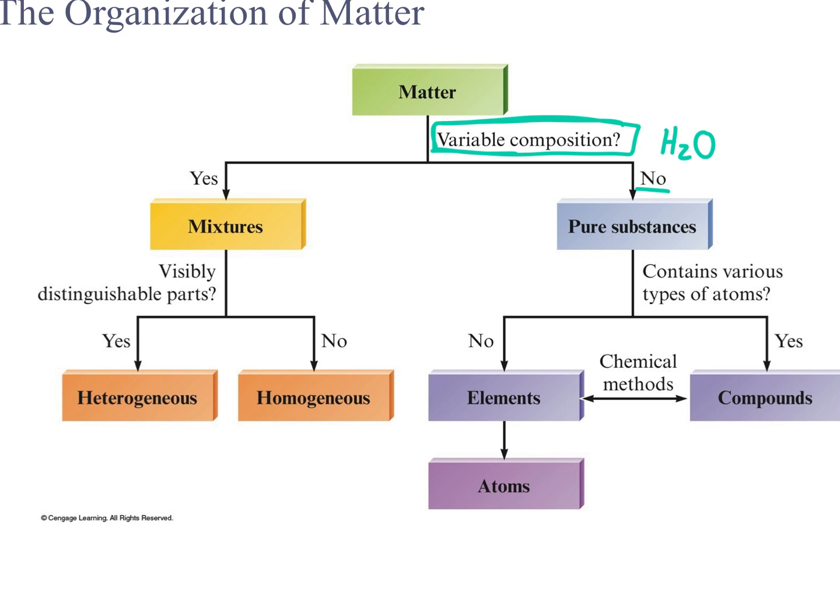Okay, yes, it could have a variable composition, it's considered a mixture. So if we could change its composition, that's considered a mixture. And does it have visibly distinguishable parts? It would be heterogeneous, and if not, it'd be homogeneous. So this flow chart gives us an idea as to what category matter can fall into. Okay, but it can go lots of different ways.